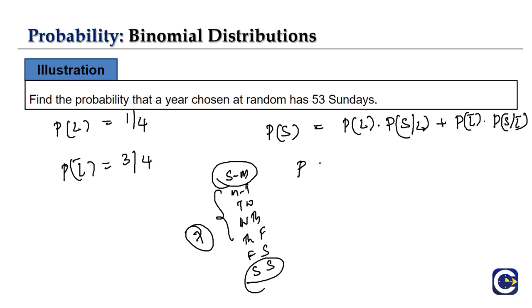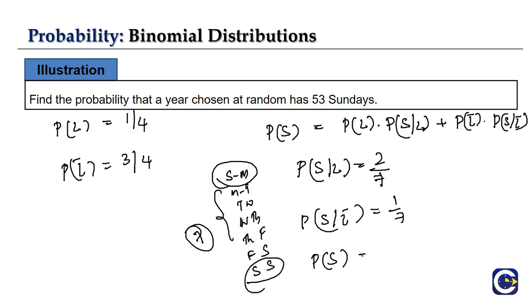So P of S by L is nothing but 2 by 7, and similarly P of S by L bar will be equal to 1 by 7. Hence P of S, the probability that the year chosen at random has 53 Sundays, is, for a leap year, 1 by 4 into 2 by 7.